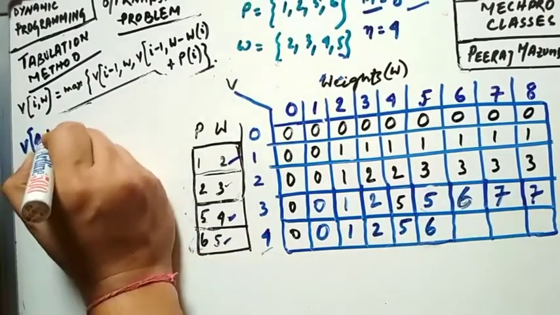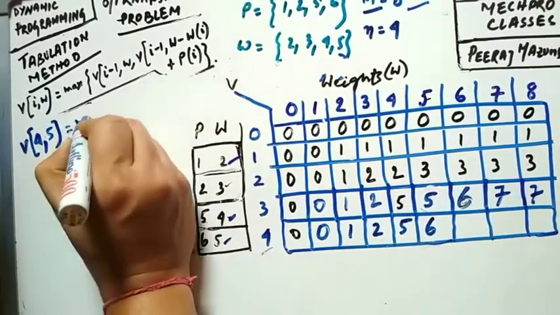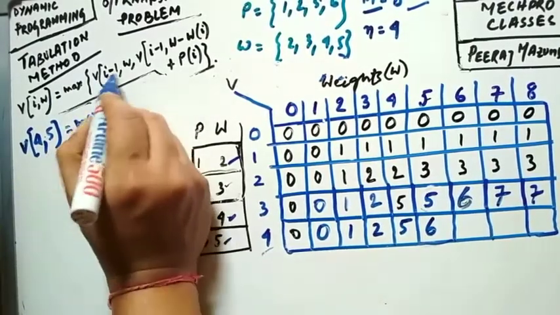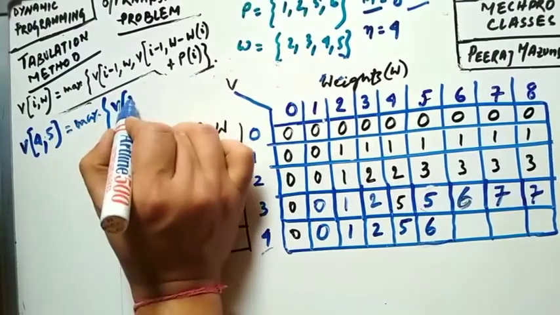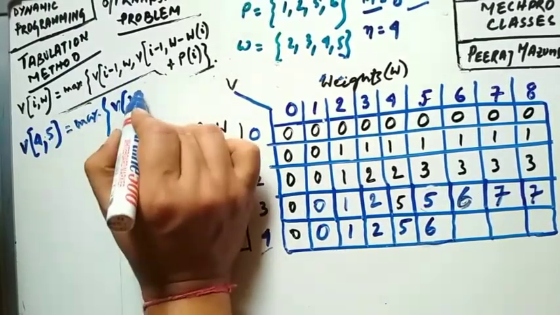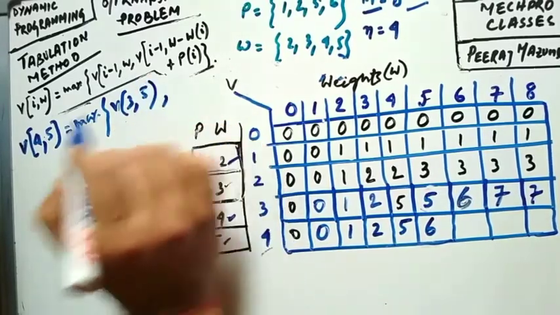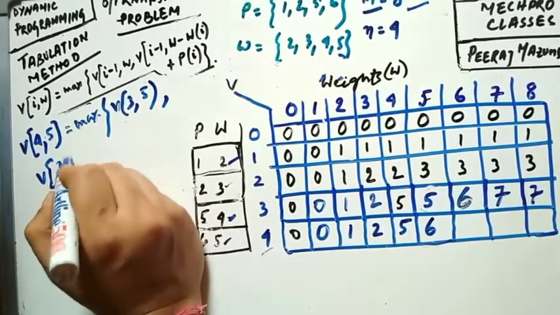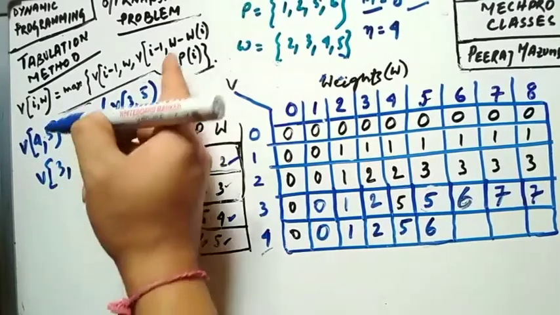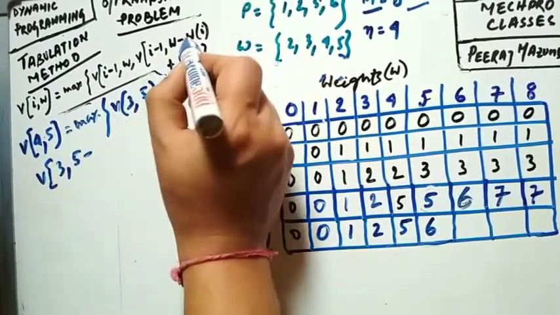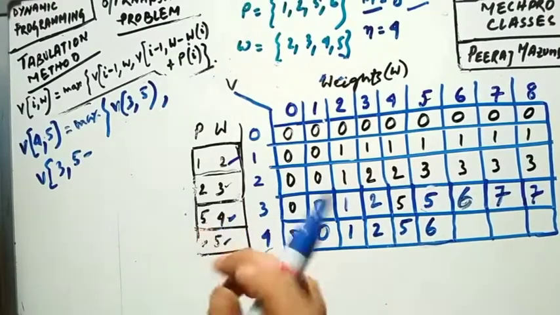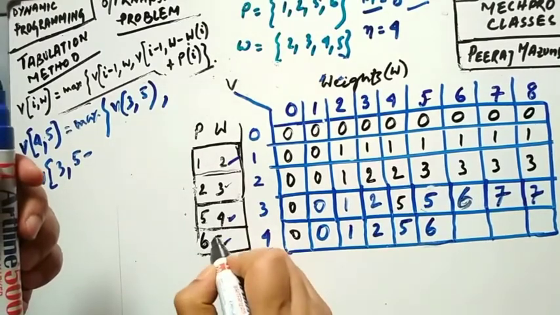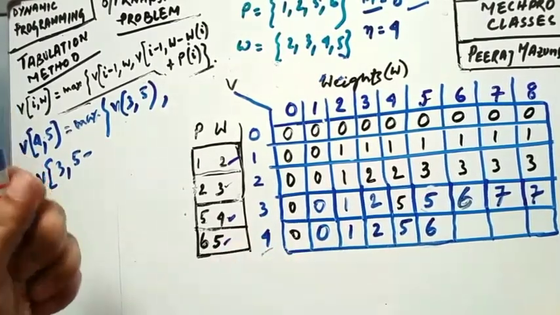So 4 comma 5 I can write, and this will be the maximum of V of I minus 1, that is 4 minus 1, 3, comma W is 5 as well. Now comma V of I minus 1. So I minus 1 is 3, comma W minus Wi. So W is 5 minus W of I, that is this will be how much, and this will be 6, and this will be 5. So now we are ready to go.